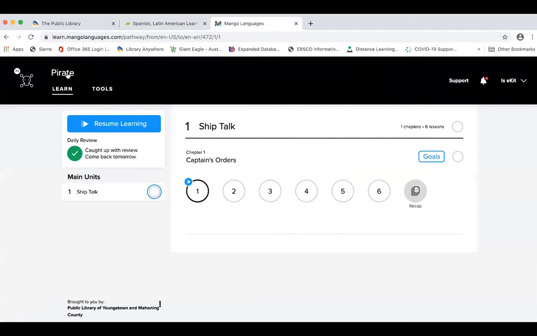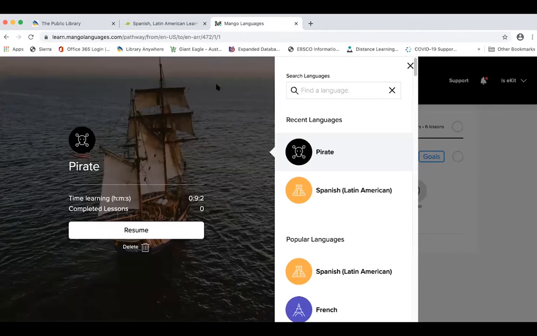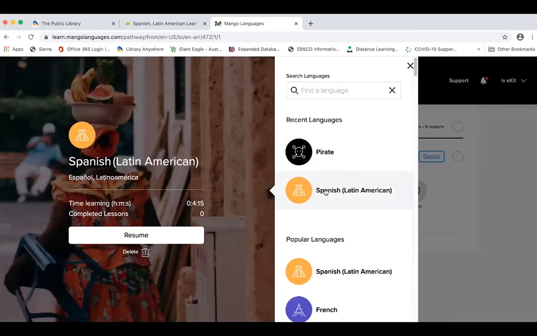So Mango Languages, our library has had for years. It's a great resource that many of our library users have enjoyed using. It has a fun recreational language to choose from of pirate language, but it does also have the very popular language for job seekers to learn, which is this Latin American Spanish.